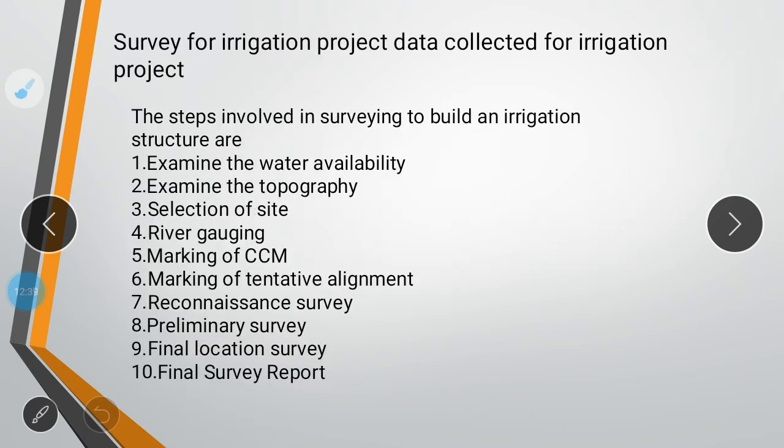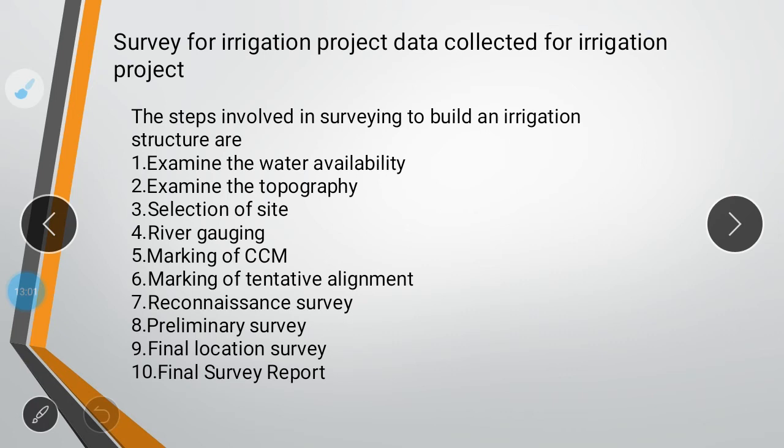Next one is survey for irrigation project, the data collected for an irrigation project. What all data should you require while doing any irrigation project? First of all, you should examine the water availability. If you are making anything, you should try to know what amount of water is available in that area. If it is not useful, it is a waste of money. So we have to think in that way.